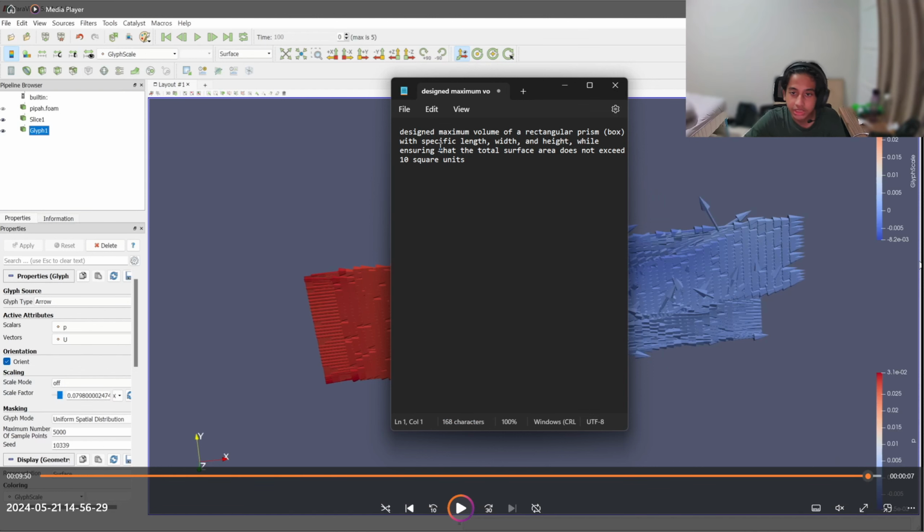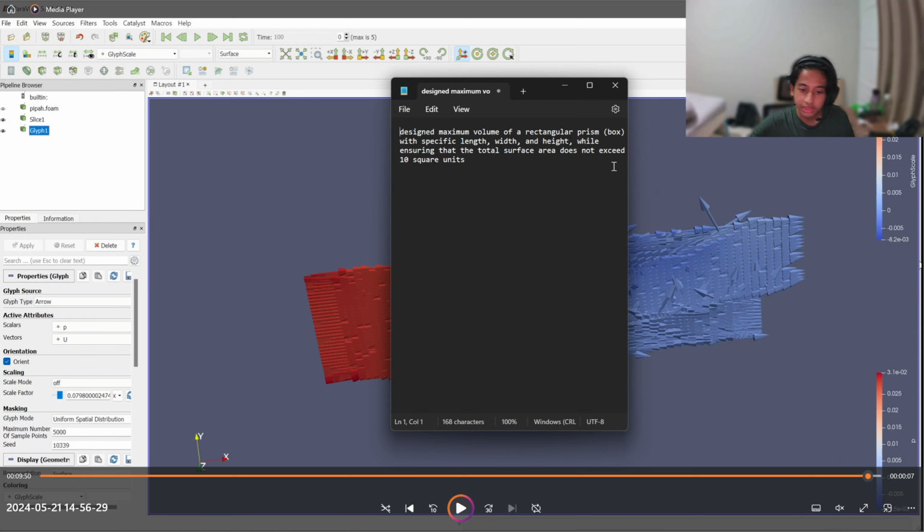For the next question, I want to explain an optimization sample problem, where we have to find the length, width, and height of a prism, but the surface area must not exceed 10 square units. So how do we solve this? Same as before, but we want to use a different software. We want to use a software called Python. We want to code it so we can calculate it more easily and quickly.